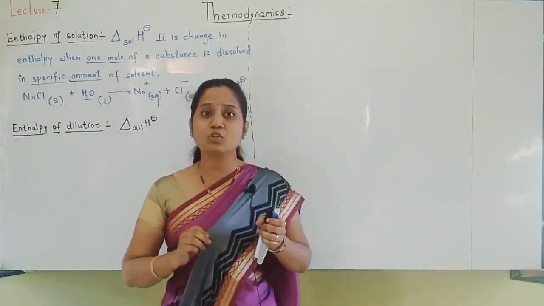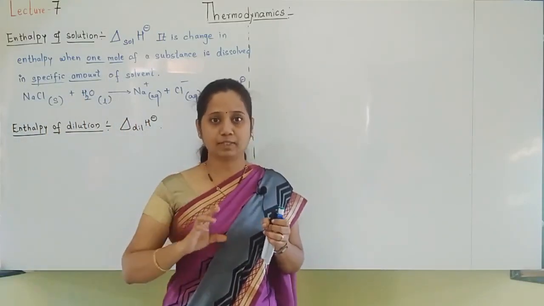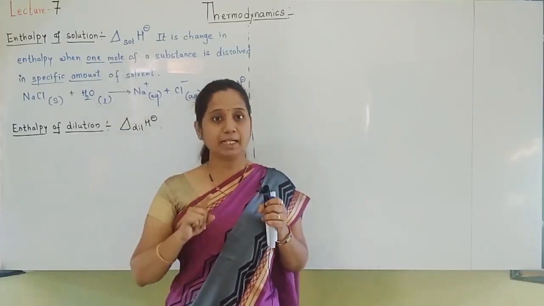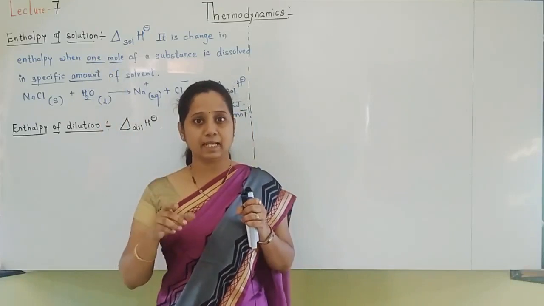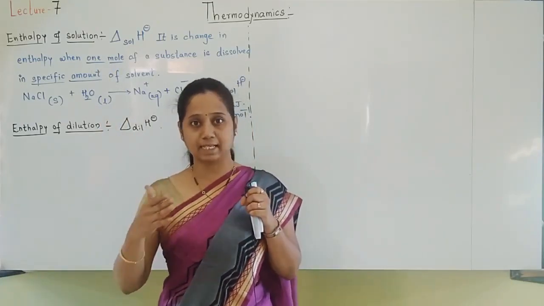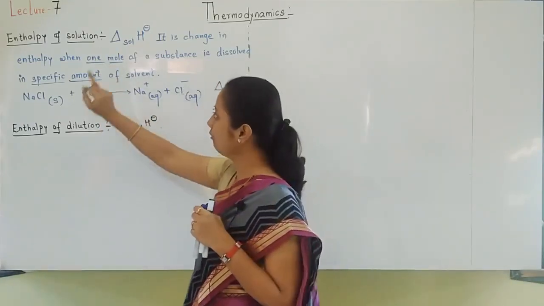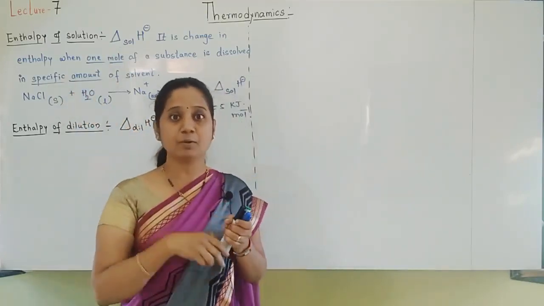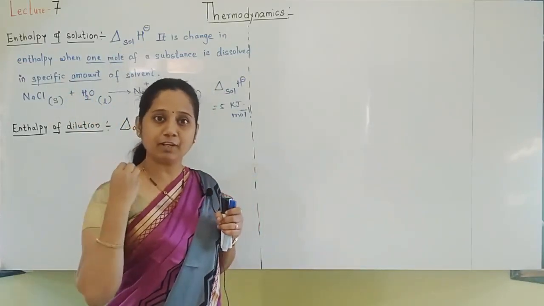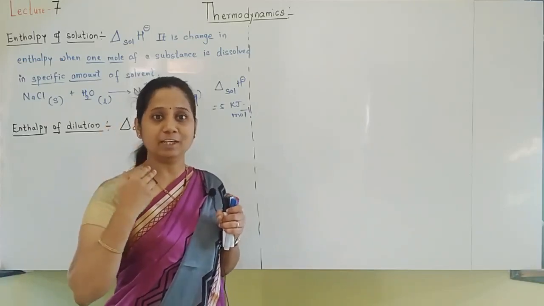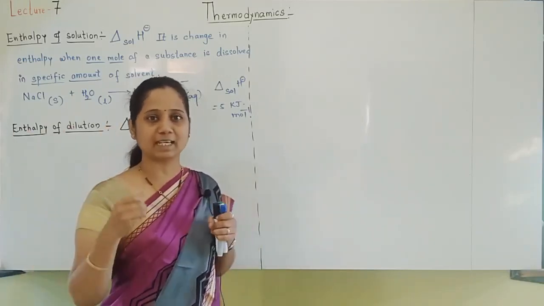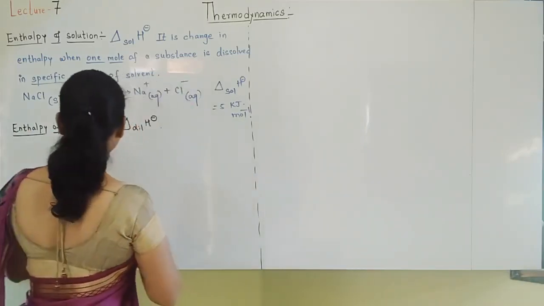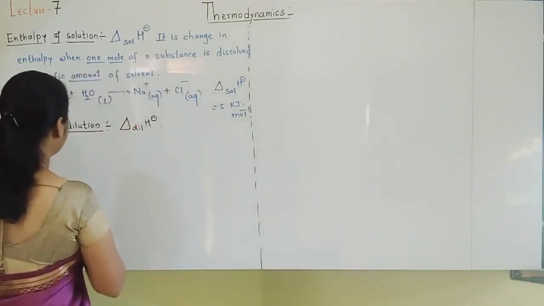A substance has to be dissolved in a solvent. But in dilution, one thing should be there: the solvent should be taken in excess. For solution, we have written a specific amount of solvent. Instead of a specific amount, now I will add an infinite amount of solvent. If much more solvent is taken, then such a solution is called a dilute solution, and such enthalpy involved is called the enthalpy of dilution.